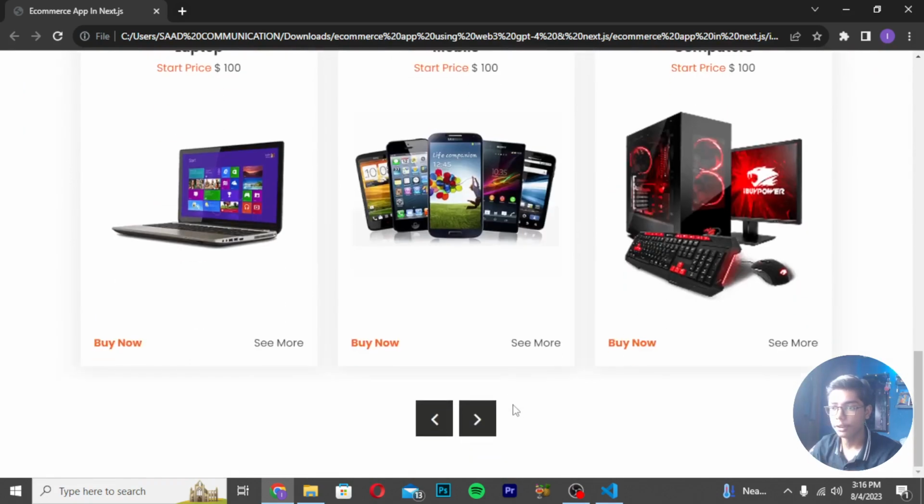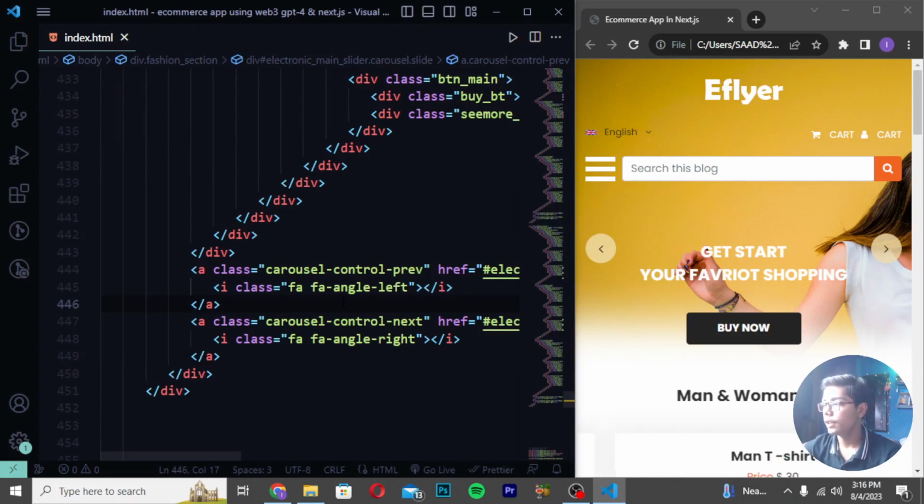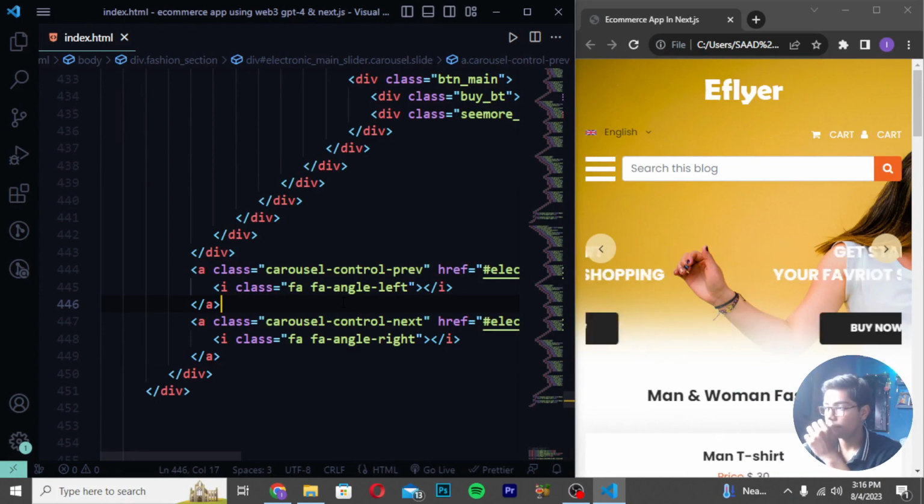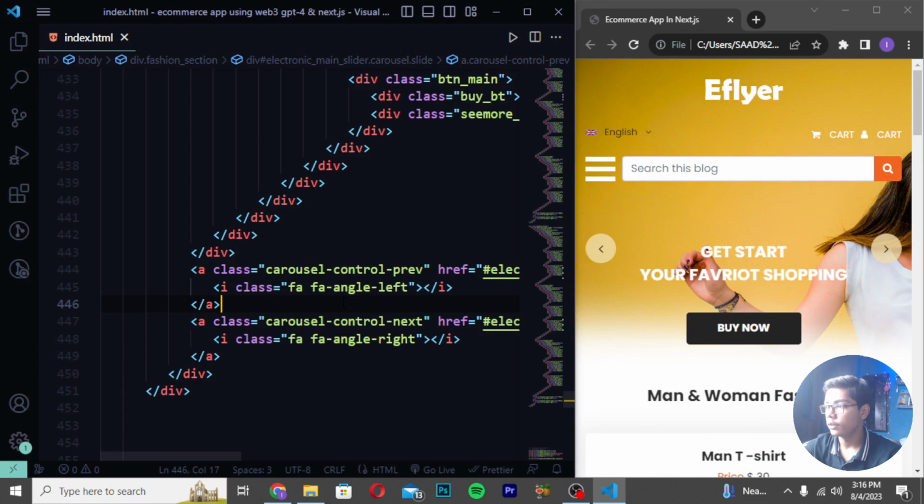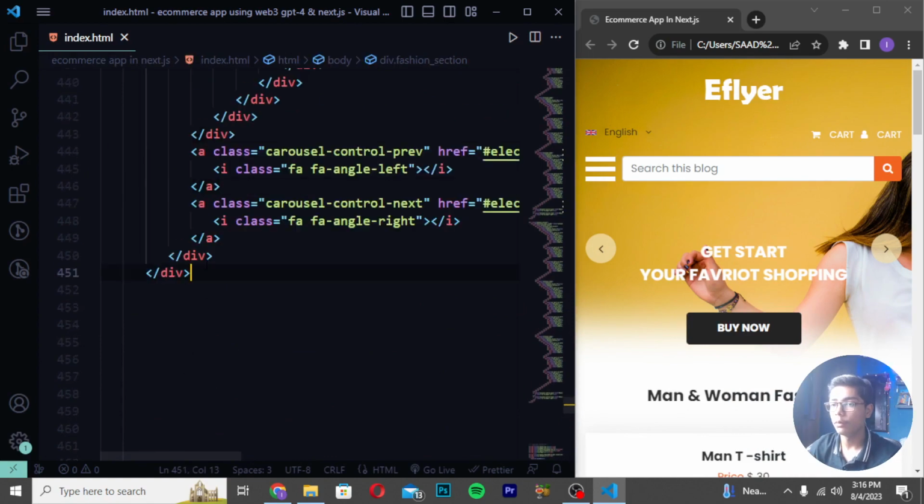So it is a good thing which we have done that in our e-commerce app. Now when you are done with this, you can create another section if you want, but I will now just be creating a footer section, because now we have created many things here. So for creating the footer, you have to simply create a footer here.